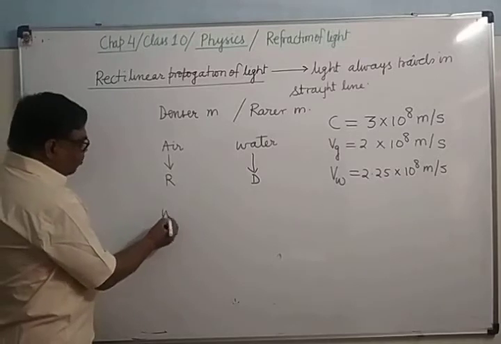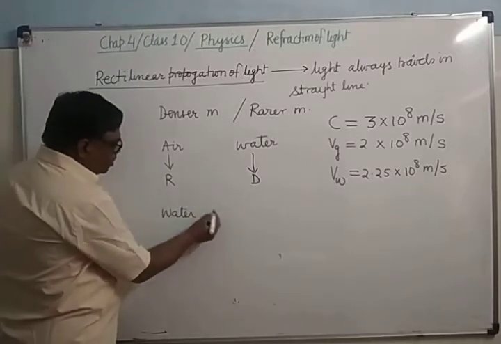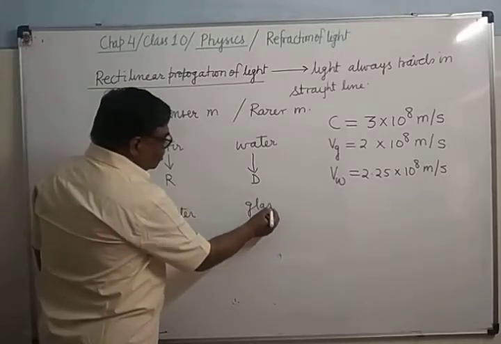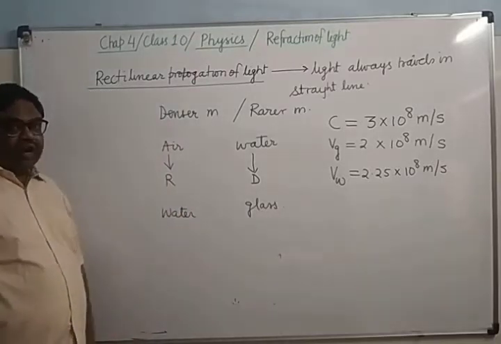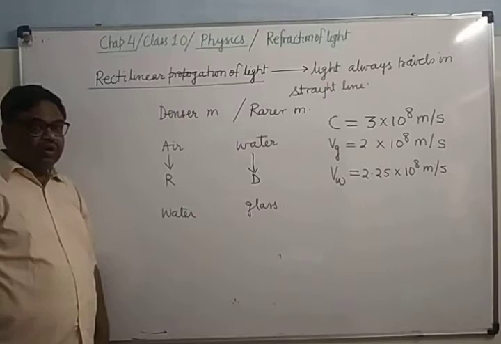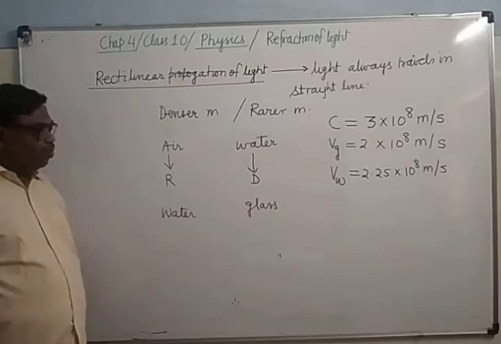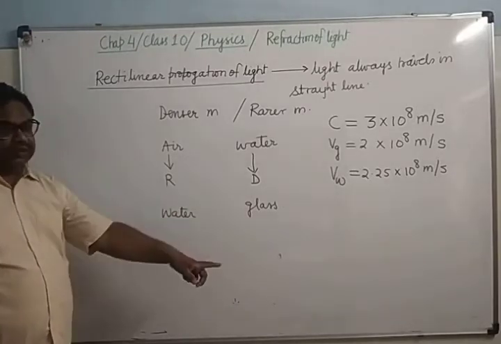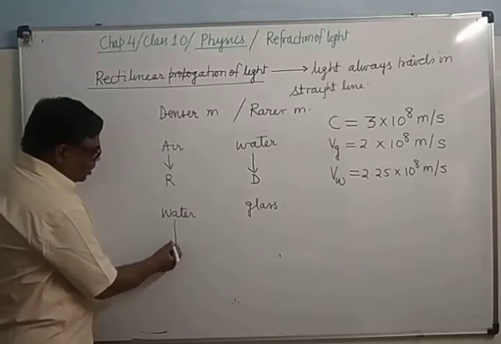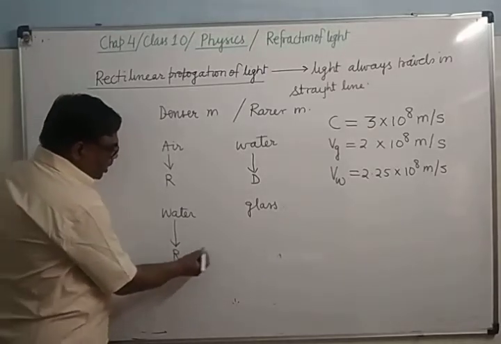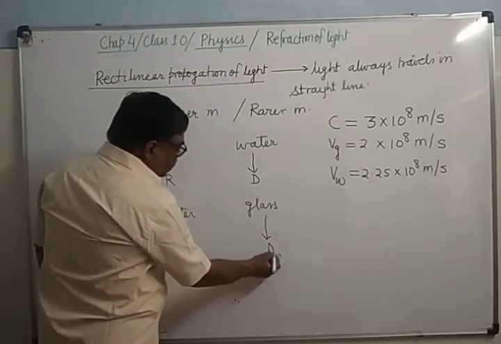But if you see water and glass, the speed of light is more in water as compared to glass. In water it is 2.25 into 10 to the power 8 meter per second, in glass only 2 into 10 to the power 8 meter per second. So in these two, water will be the rarer and glass will be the denser.